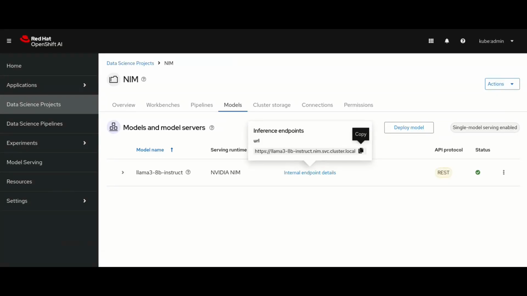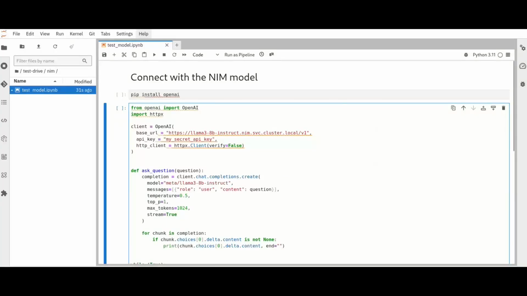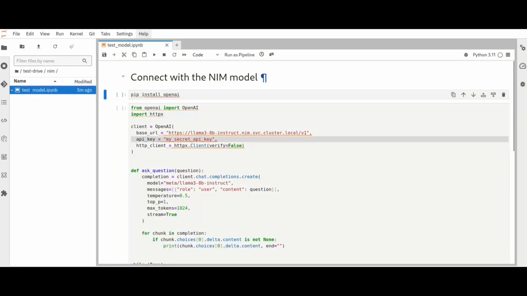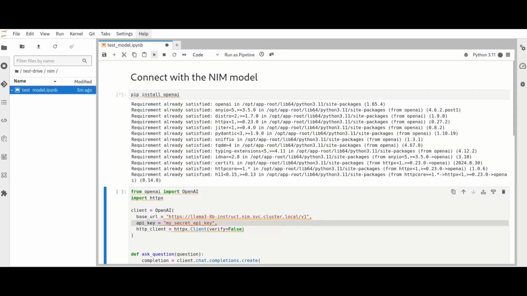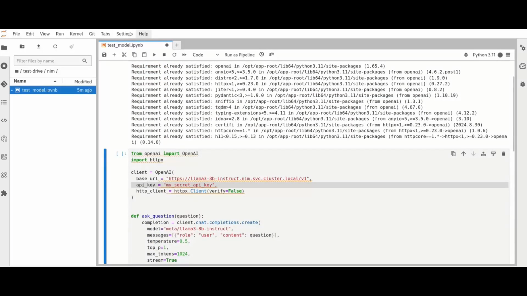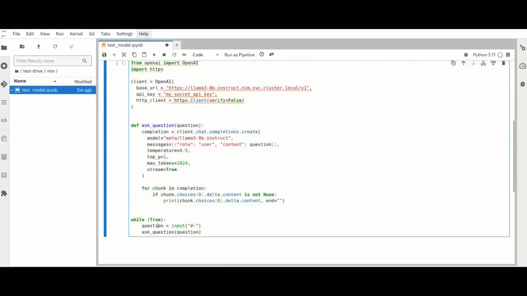We can actually also test this model. In the OpenShift AI web UI, we can get the inference endpoint to query the model. In this example, we set up a workbench to query the model. The only thing left to do is set the inference endpoint in the code and the API key if needed. We install the OpenAI package, and then the code will just create a prompt to query the model.